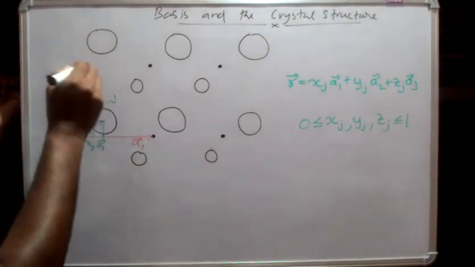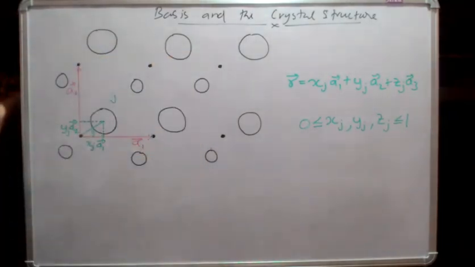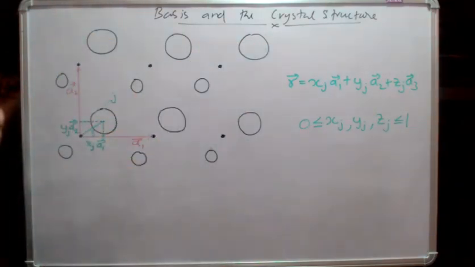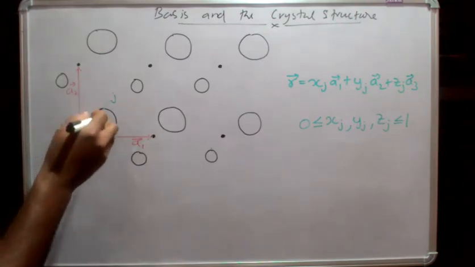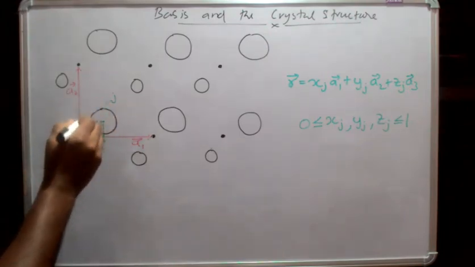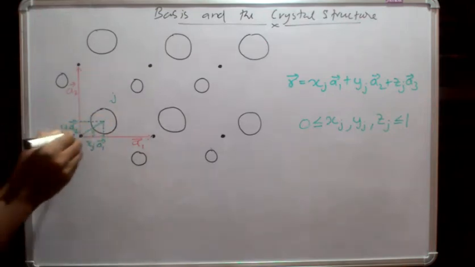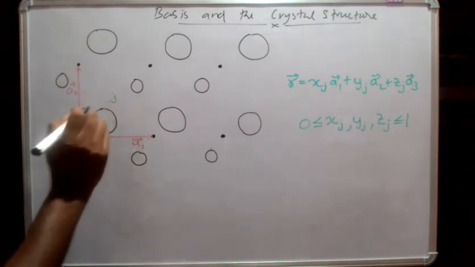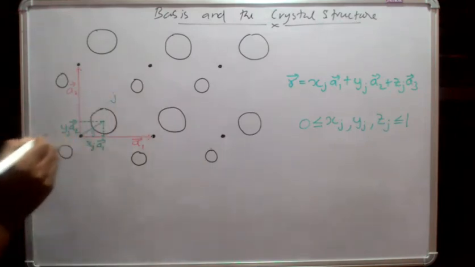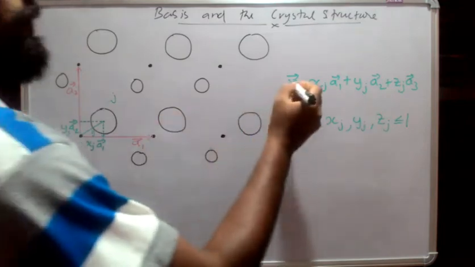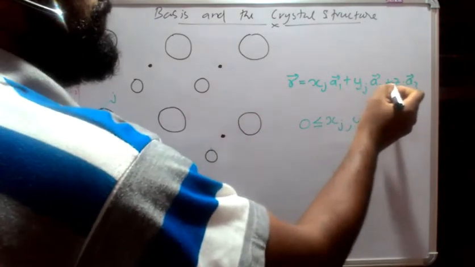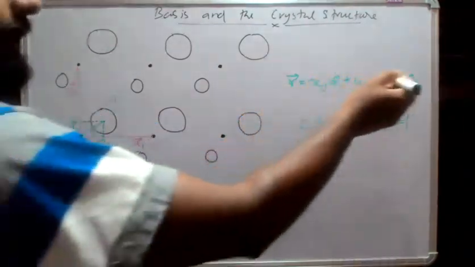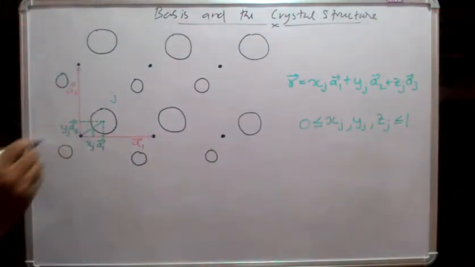Okay, a basis of atoms is attached to every lattice point, with every basis having the same composition, arrangement and orientation. It is not necessary to coincide the center of the atom with the associated lattice point. So we can find out the position of the center of the atom j relative to the lattice point by using this equation R equal to xj a1 plus yj a2 plus zj a3. Here a1, a2 and a3 are primitive translation vectors.